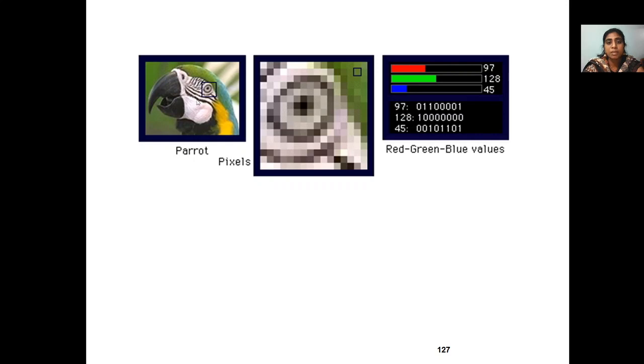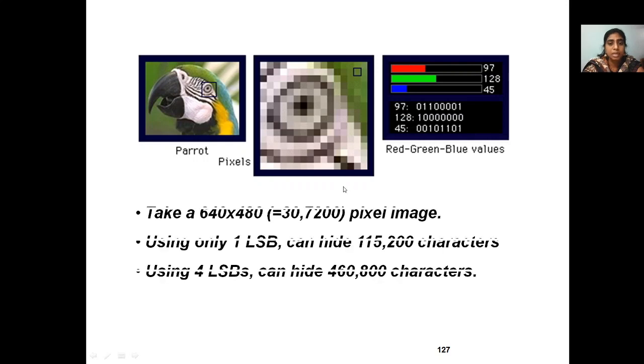In the image of the parrot, when you zoom into that particular eye of the parrot, you can see the writing inside it, certain values. Those values are encoded with binary values. When you decode those values, we get the hidden secret value. So we take the pixel image, then we take the LSB that we are going to hide, then we put them into the characters.